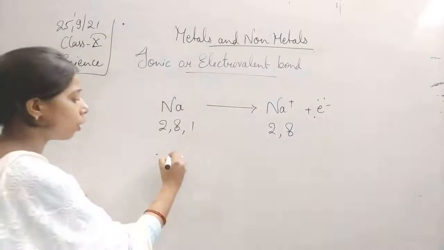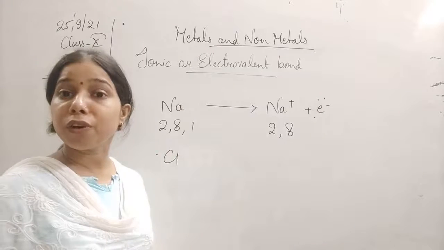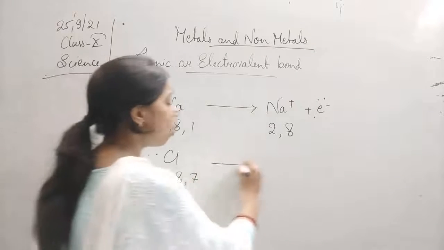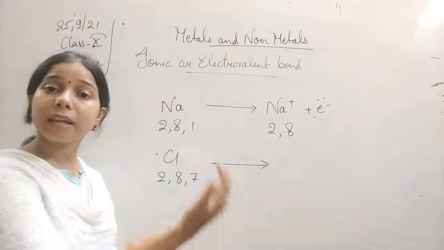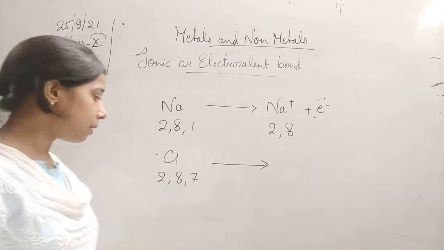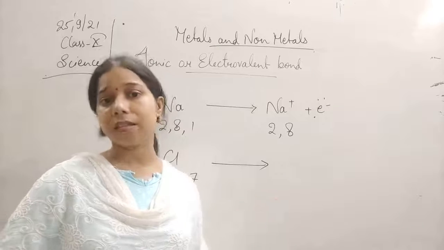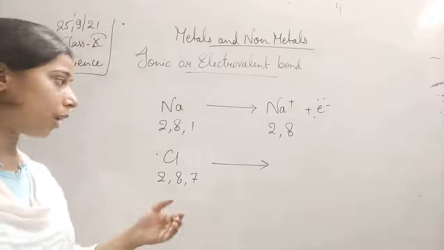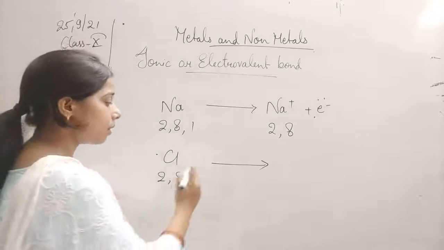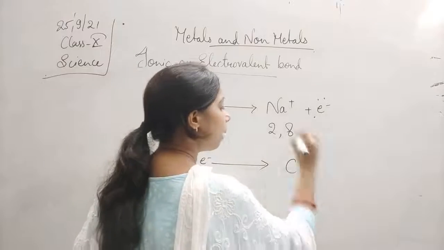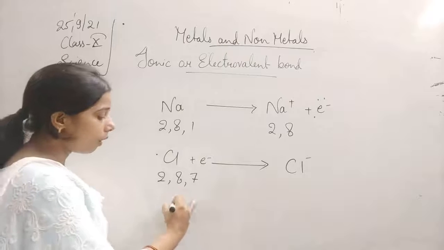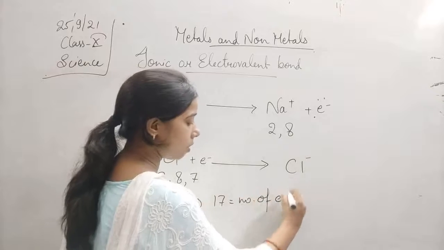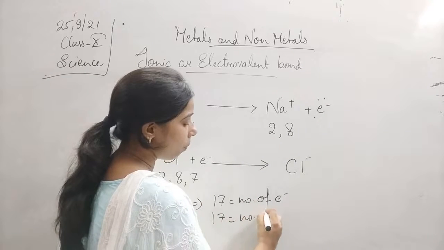Now what happened in case of chlorine? The atomic number of chlorine is 17, and its configuration will be 2, 8, 7. So it will try to accept an electron. Why? Because it has 7 valence electrons in it, and it needs one more electron to complete its octet. So it will try to gain one electron, and since it gains one electron, it will become Cl minus. Again, let us see how. Chlorine has the atomic number 17, so 17 is the number of electrons in it, and 17 is the number of protons in it.